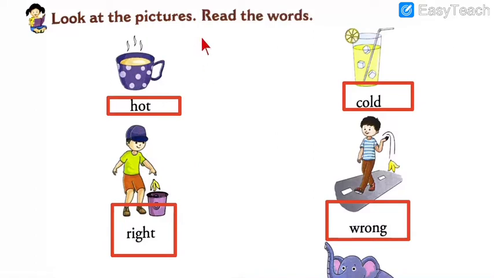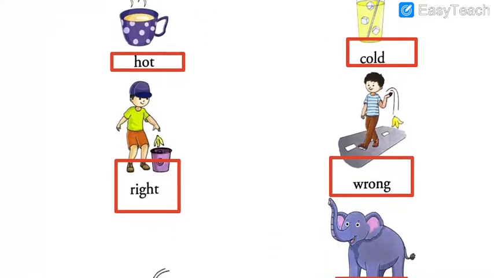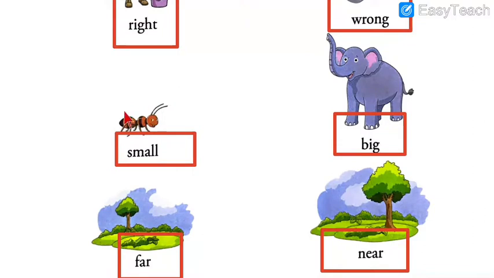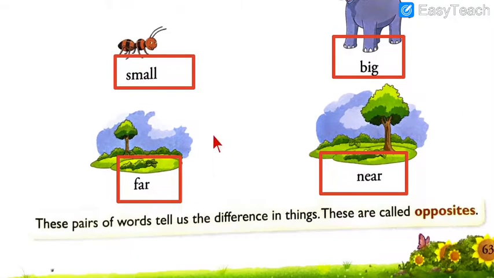If this cup is hot, this glass is cold. If this is right, this thing is wrong. To throw the banana peel in the dustbin is right, to throw it on the road is wrong. This ant is small in size, whereas the elephant is big in size. This tree is very far, but this tree is very near.